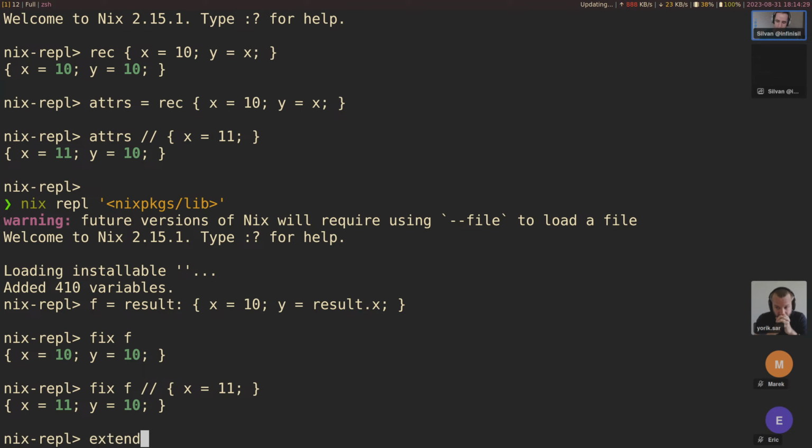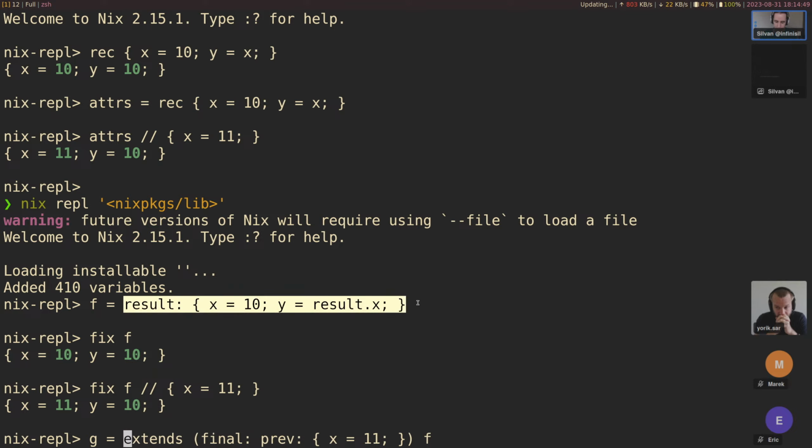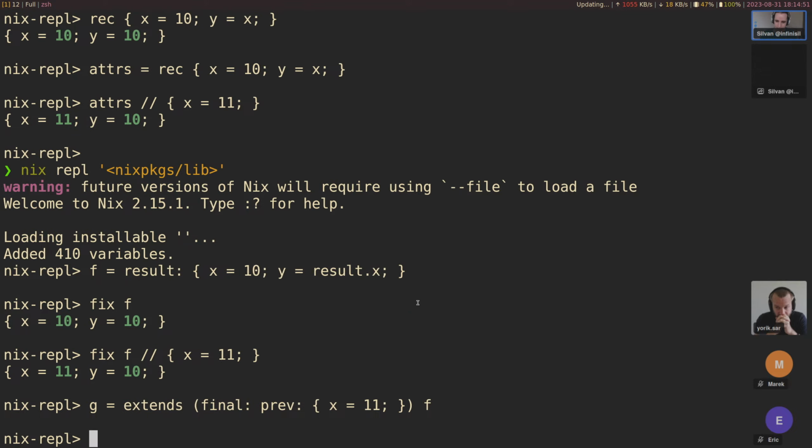That is done using extends. So extends takes an overlay as first argument, so we can say final prev here and say x should be equal to 11, and then we pass the function from before, the fixed point function, the recursive function here, and define g using that.